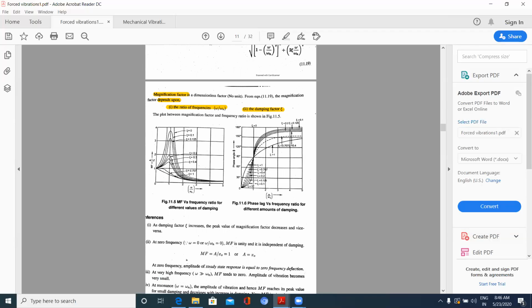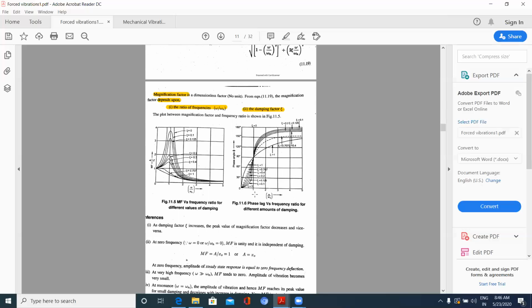And when there is a little damping, 0.1, the graph will be going here, but when omega value increases, whatever is down here, it will be going up. Whatever is in the upper portion here, after coming down here. Okay, you have to observe this.